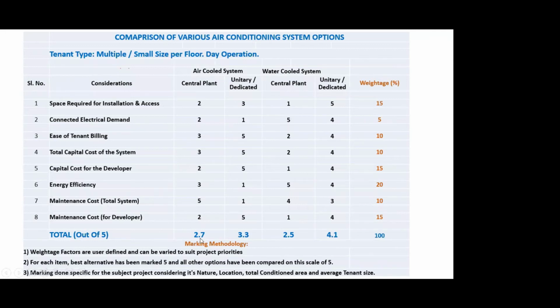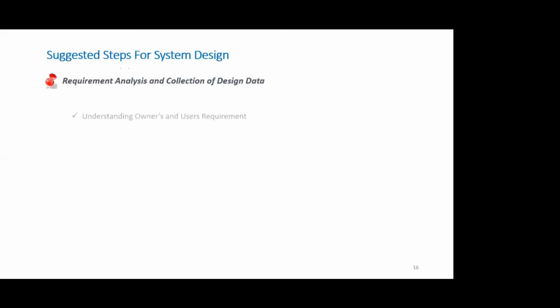Now this particular thing, actually, what I'm projecting here was done for a tall building, which was supposed to come up in Calcutta about 2-3 years back, with small size of tenants, over a 3.5 lakh square feet facility. So this is an analytical way of deciding which system to go for. Now, we will talk about the next step, which is some suggested steps.